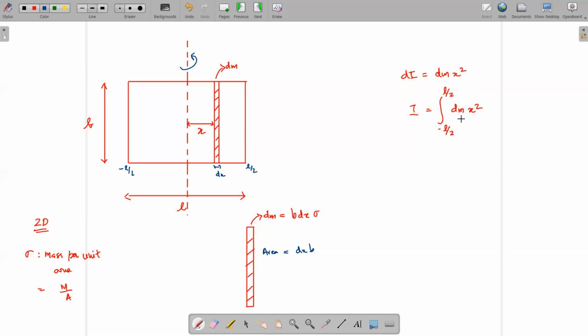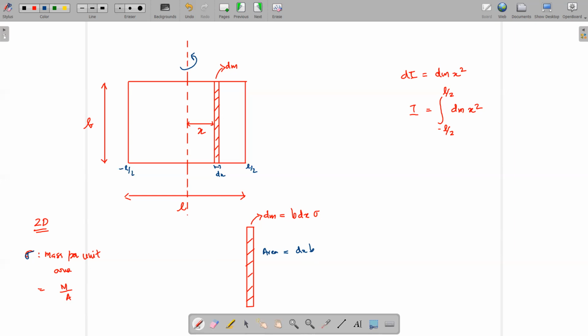Here, unlike the one dimensional case, this is an area, right? So here in the two-dimensional case we take mass per unit area, which is defined as sigma, that is m by A. Alright, if we are finding the mass, that will be area into sigma. So the small element dm is equal to area into sigma. So area is b dx, that is b into dx into sigma.